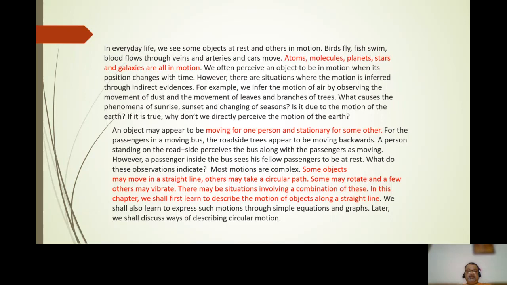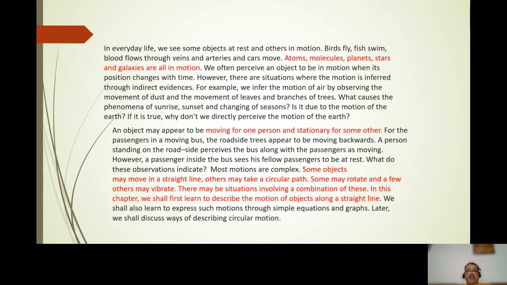However, there are situations where the motion is inferred through indirect evidence. For example, we infer the motion of air by observing the movement of dust and the movement of leaves and branches of the trees.